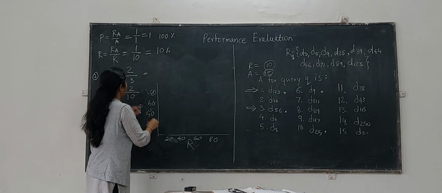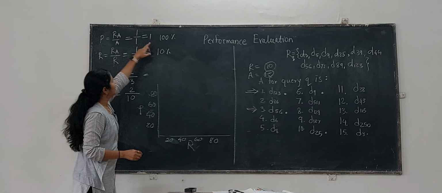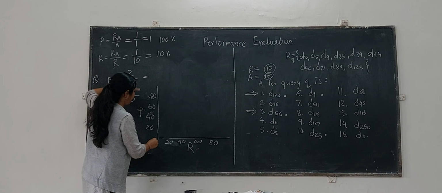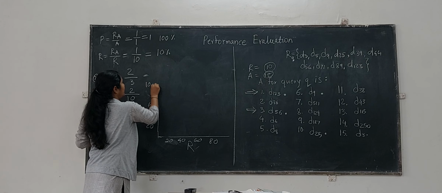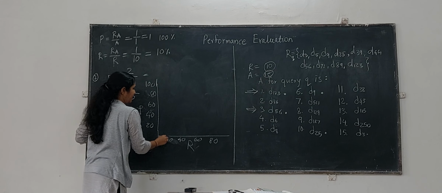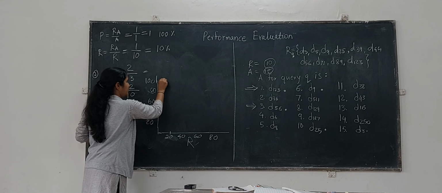Considering this first point, precision value is 100 and recall value is 10. So that first point will get plotted at this position.